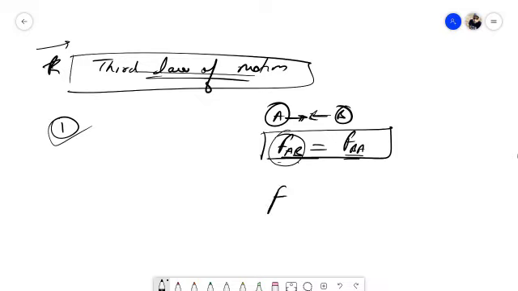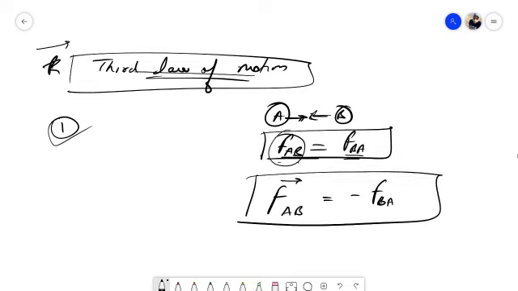And if you take the direction into consideration, then FAB will be equal to minus FBA. Why am I taking the minus sign here? Because the forces are being applied in opposite directions.